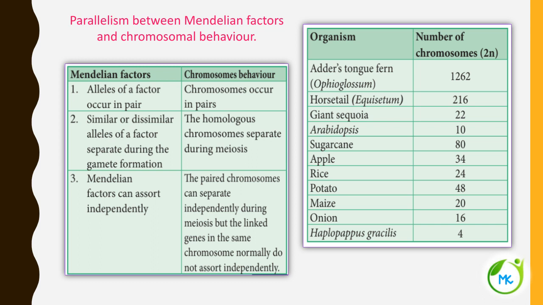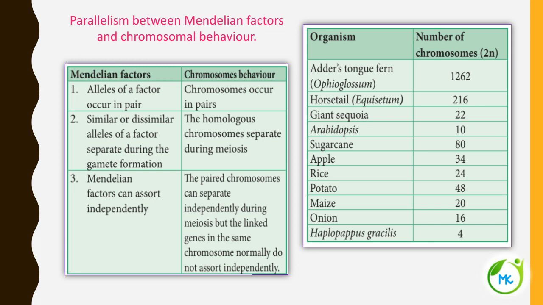When you count the human chromosomes, you call them 23 pairs of chromosomes. Similar or dissimilar alleles of a factor separate during gamete formation, and similarly the chromosomes separate during the process of meiosis.